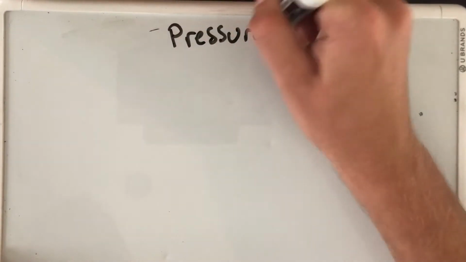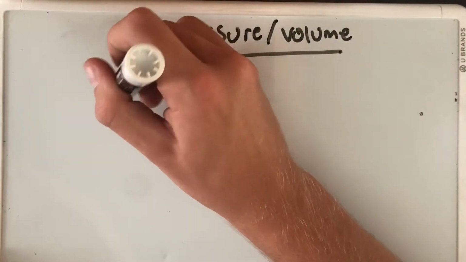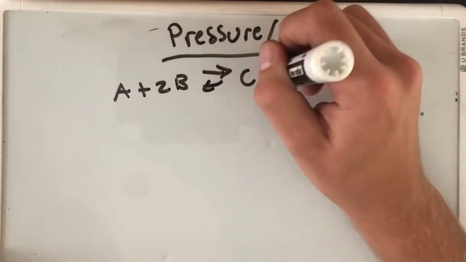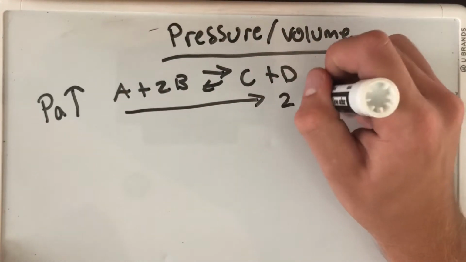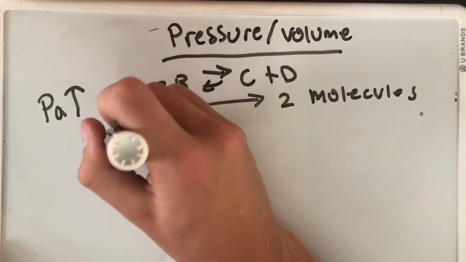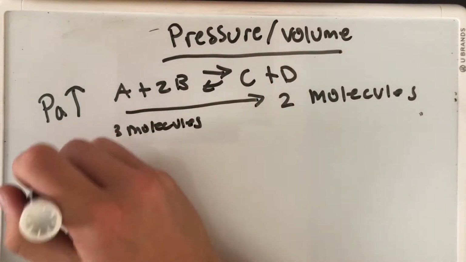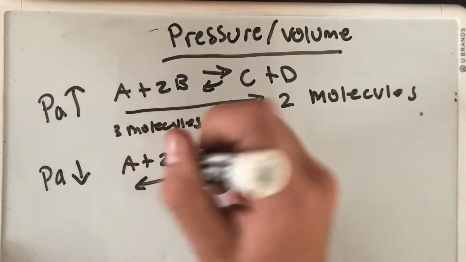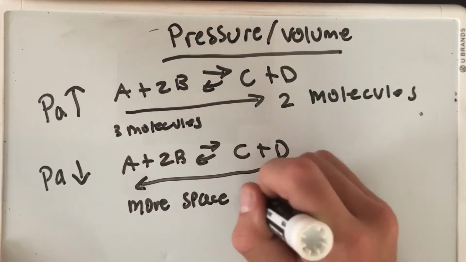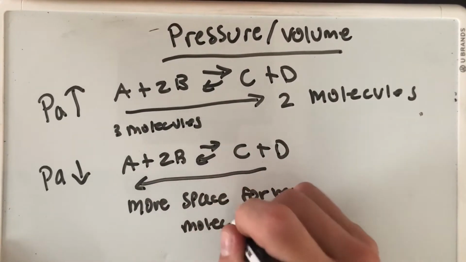Now the change in pressure only applies to gases. So when pressure is increased, the reaction will favor the side with fewer molecules, because less space would be used up. When the pressure is decreased, the reaction will favor the side with more molecules, because more space is available for the gas molecules to move freely. Volume is the same thing, but only focuses on the amount of moles of reactants and products.